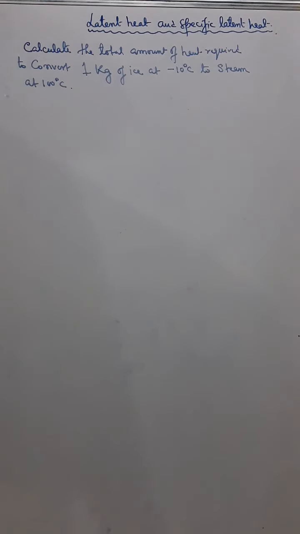Okay, now see this. Suppose they told to calculate the total amount of heat required to convert 1 kg of ice at minus 10 degrees Celsius to steam at 100 degrees Celsius.